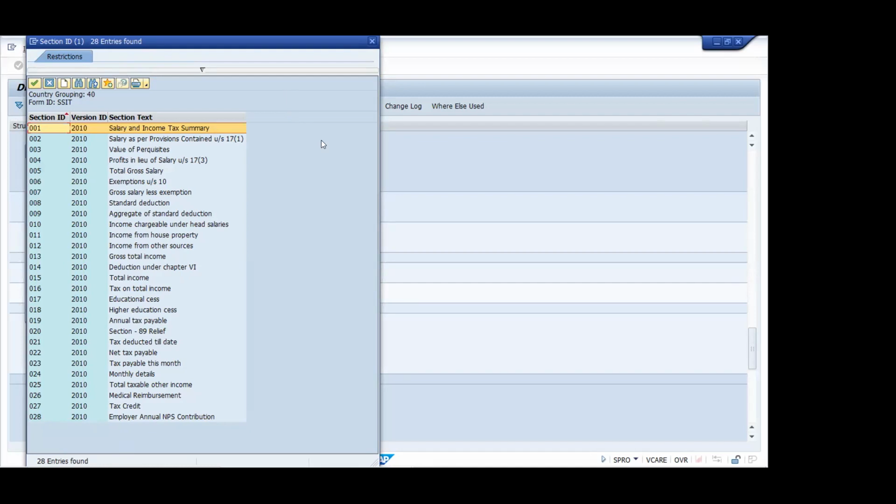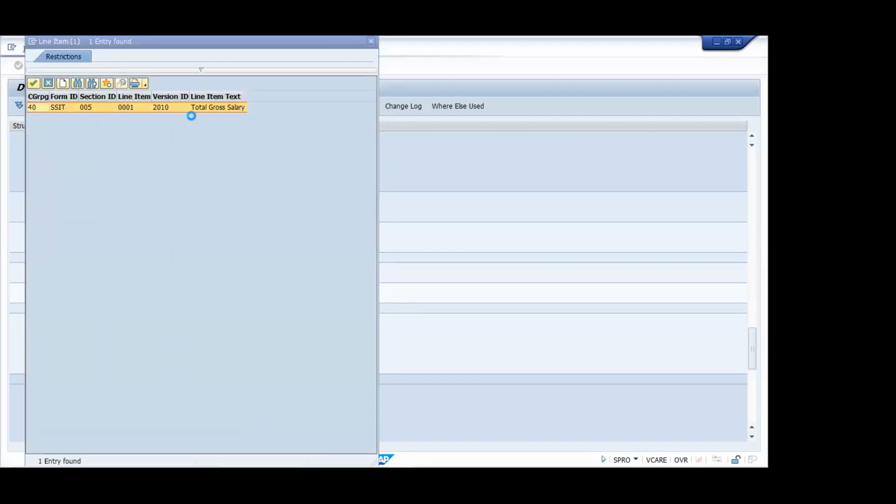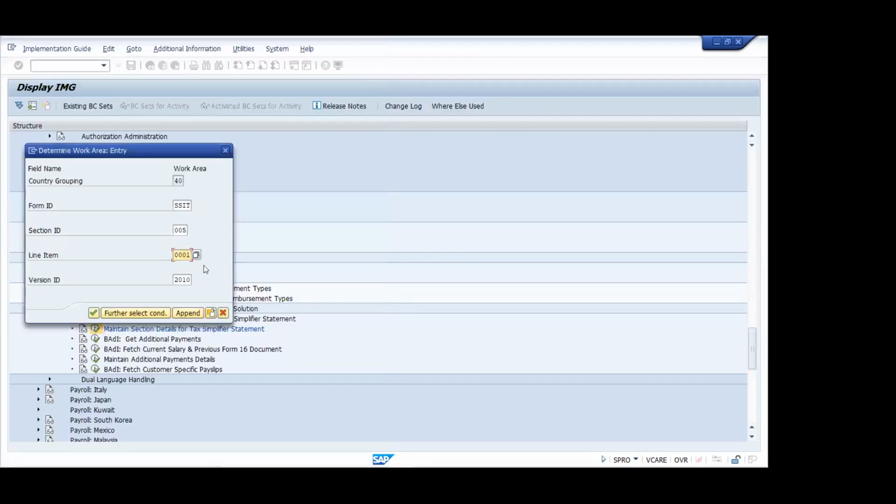Even if it is monthly details, educational cess, total income, gross total, everything. These are nothing but the different wage types generated during your run in the INTAX. Whenever you run payroll in the INTAX feature, you can see all those details, and they will be available in this particular form. You select any of these, just total income you can select. Choose any of these, then go to line item, select that one, then tick box.